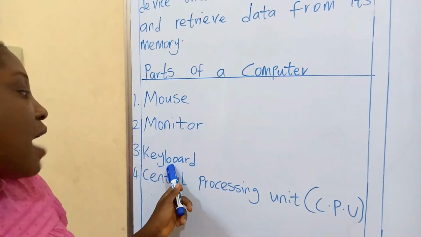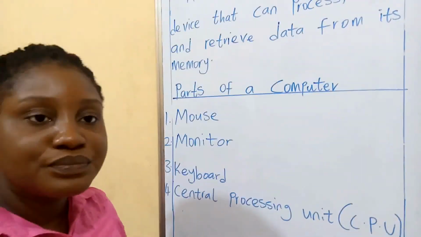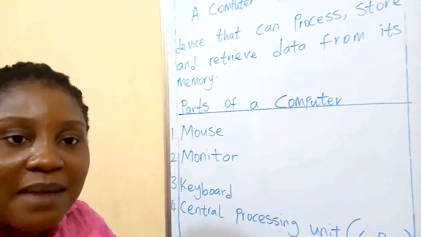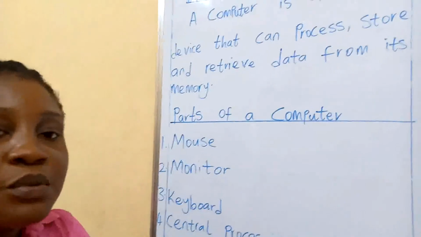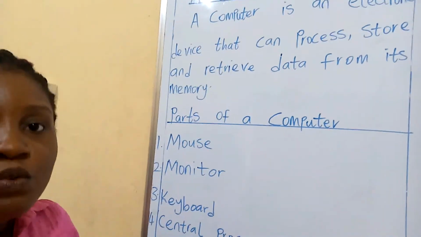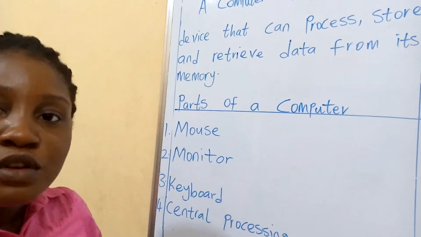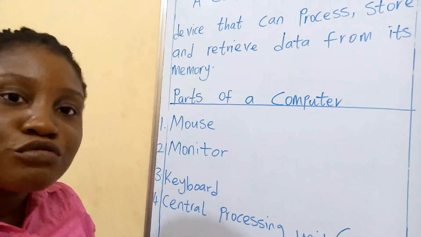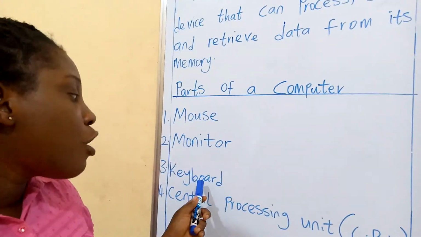The third one we have here is what? The keyboard. It's a keyboard. We type information into the computer using the keyboard. We don't use pen to write on the screen. We must use the keyboard to type information into the computer.